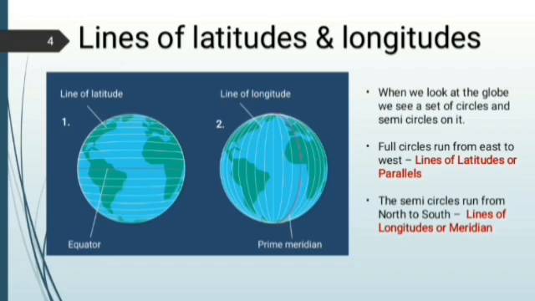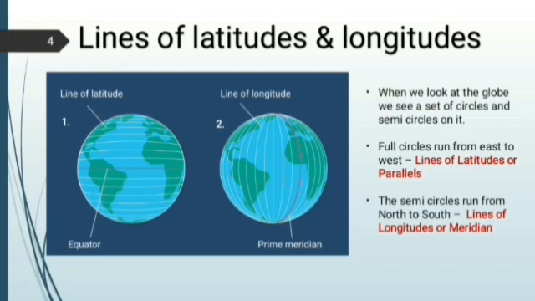These lines are drawn full circles, run from the east to west, they are called lines of latitudes. Other name is parallels. In figure 2, you can see lines of longitudes. The semicircles run from north to south. They are called lines of longitudes or meridians.